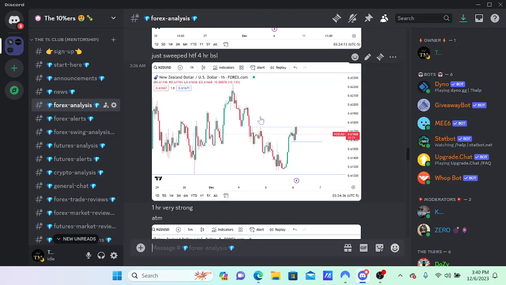We've already concluded that a key part to having A+ turtle soups is having a higher time frame level. Now this 1 hour, it looks quite bullish, right? Look how it's ripping up right there. Look how I just put in a swing low. It's ripping up. Yes, 1 hour is very strong at the moment, as I said.